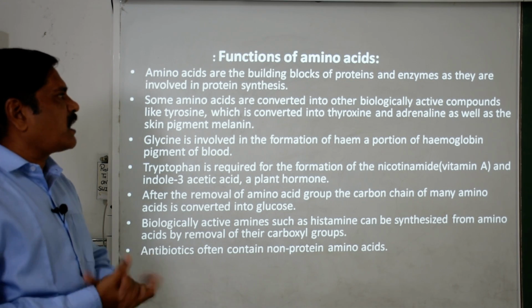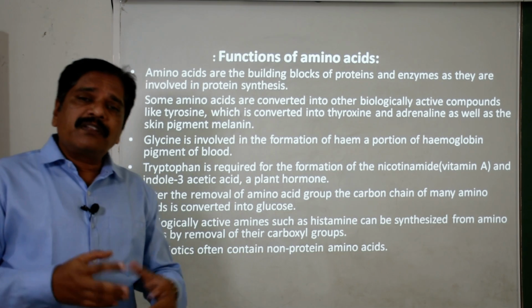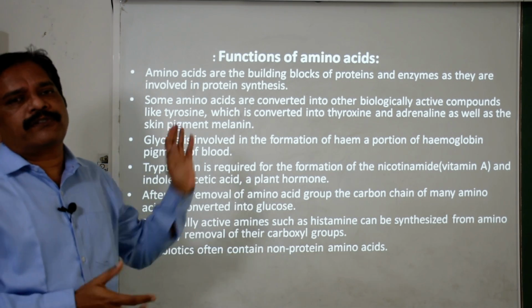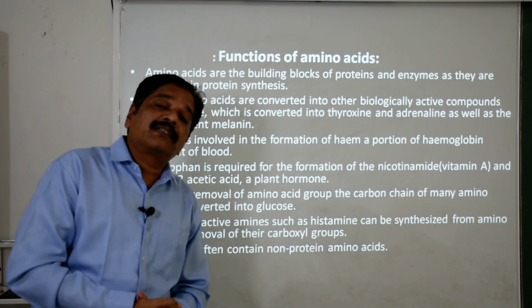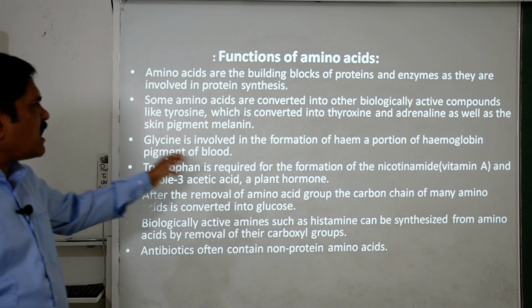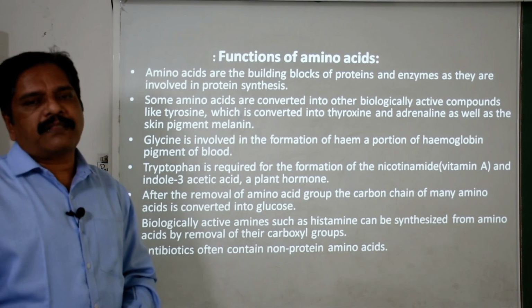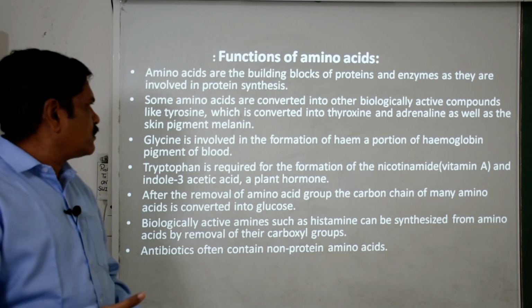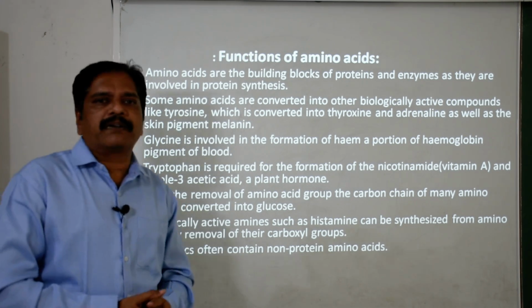Okay. And a few amino acids are biologically active compounds, like tyrosine, which is converted into thyroxine and adrenaline. Clear? You know that even the color pigment melanin is synthesized from this amino acid. So in its absence, these important proteins cannot be synthesized. Okay, glycine is involved in the formation of heme, as a part of hemoglobin. Okay. And it is the color pigment of the blood, right?